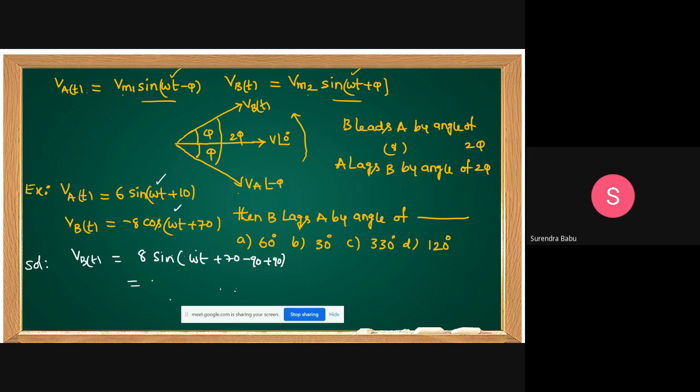If you take minus as common, 8 sine, what can you write? Yes friends, this is 90 plus 70, 160.